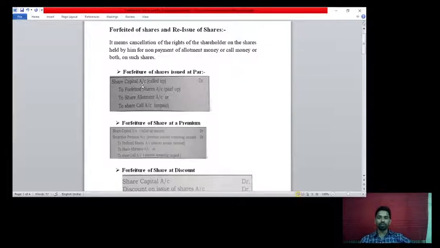Suppose at the par value, whatever the par value is, each share price is rupees 100, or rupees 10; that is the called up amount. Forfeited shares means whatever they paid. Out of the 10, if he paid 8 rupees, then that is the forfeited amount. Share allotment account or share call account unpaid means, if each share is rupees 10 and 8 rupees is paid but the final call is unpaid, that is rupees 2. So these 2 rupees we have to take here. Like this we have to pass the journal entries.